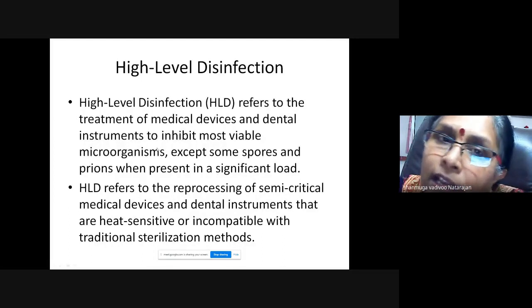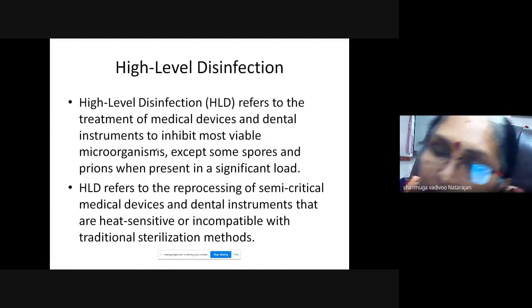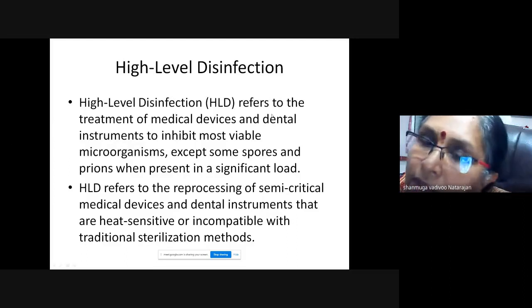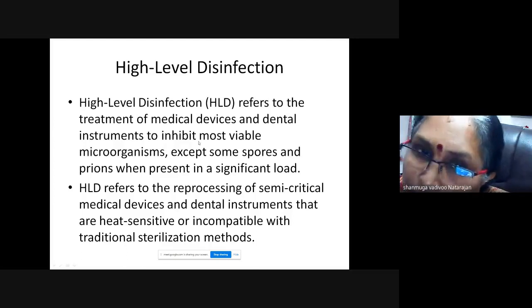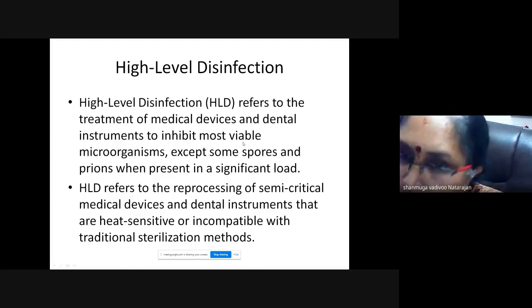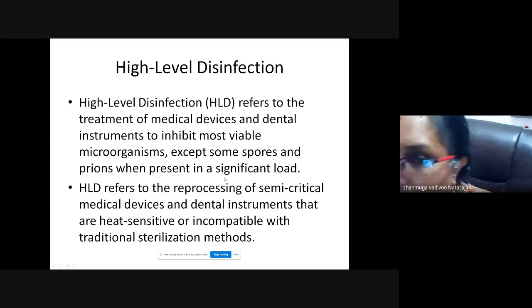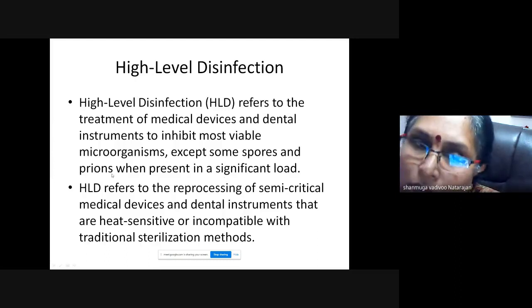Now I will tell you what a high level disinfectant is, what intermediate means, and what low level means. High level disinfection refers to treatment of medical devices and dental instruments that inhibits most viable organisms except some spores and prions. So it can kill most of the spores, but prions will not be killed.